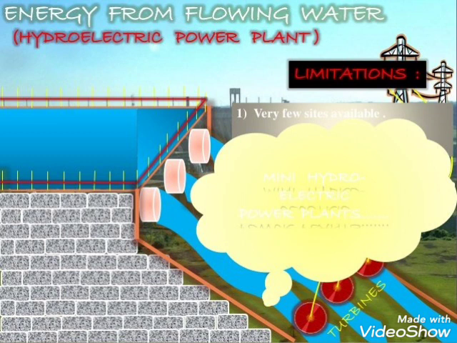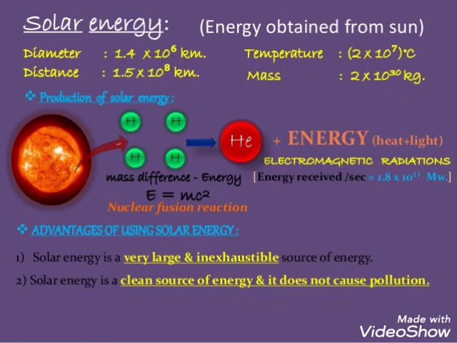Energy from flowing water: just like in any river, where the flow of water is very fast, we use the energy from that fast flowing water, and we call it hydroelectric energy, or hydro energy. The place where this energy is used is known as a hydroelectric power plant. The next renewable energy form is solar energy, the energy obtained from the sun.